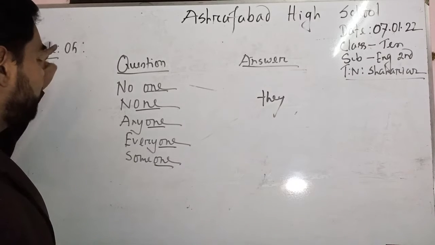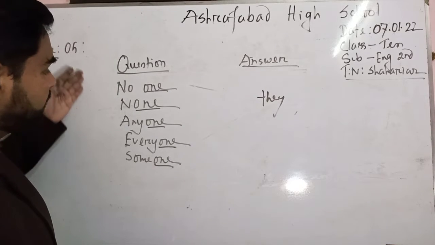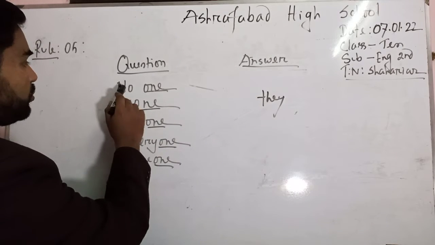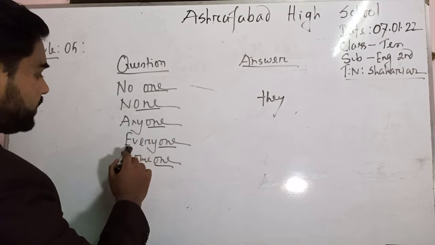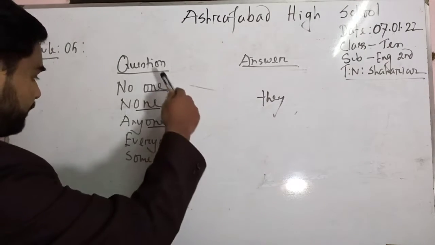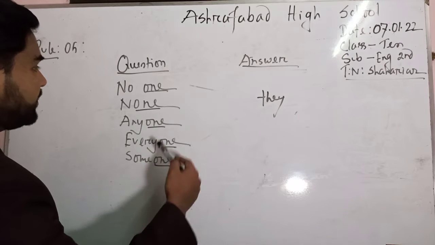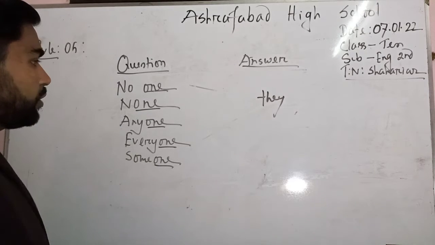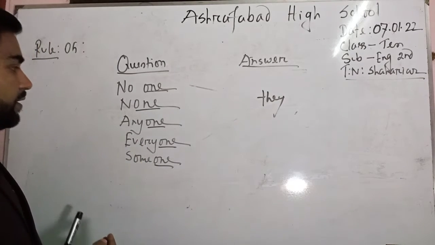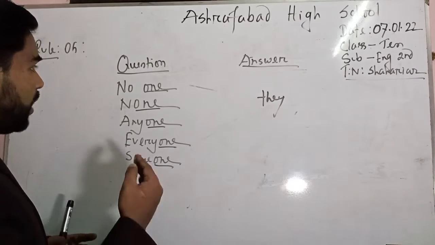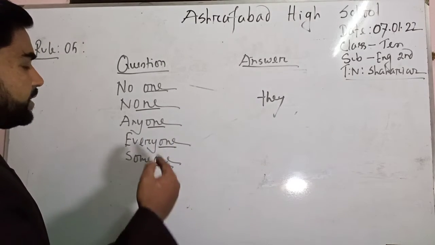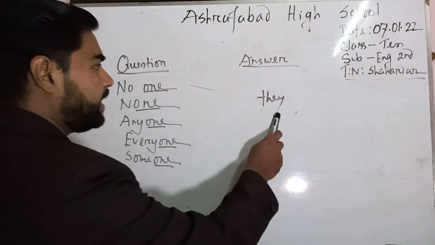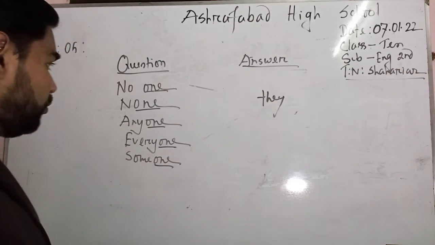In the previous rule, I mean rule number 4, I told you that the 4 words ended with the word body. There I wrote down nobody, anybody, everybody, somebody. Here you can see all these words are ending with one. No one, none, anyone, everyone, someone. So you will remember that if any word ending with one sits as the subject of the given questions, instead of those words you will write down they in the answer. This is a very simple rule.